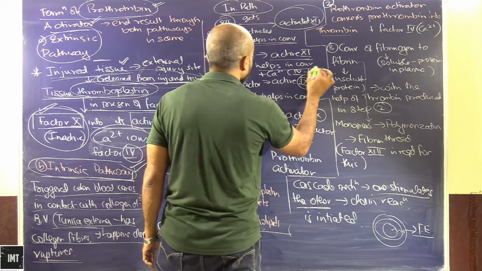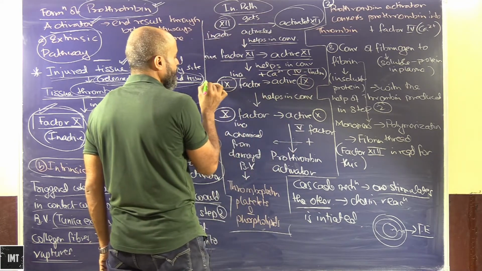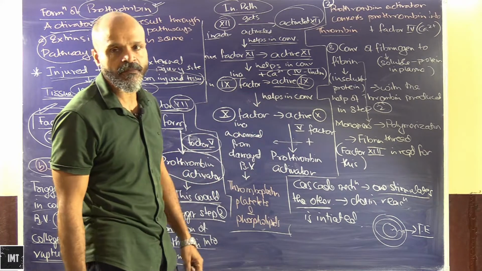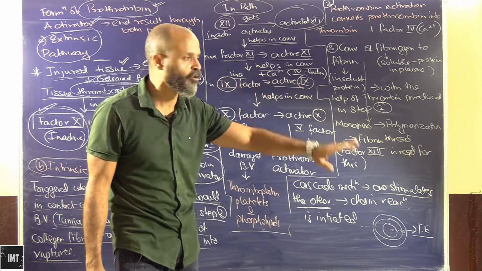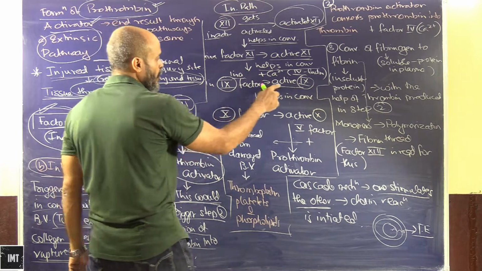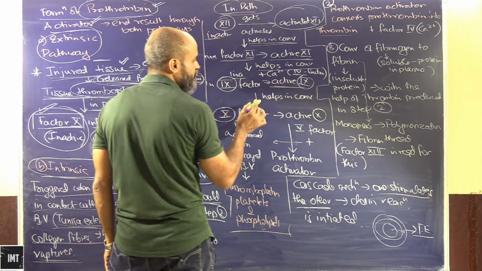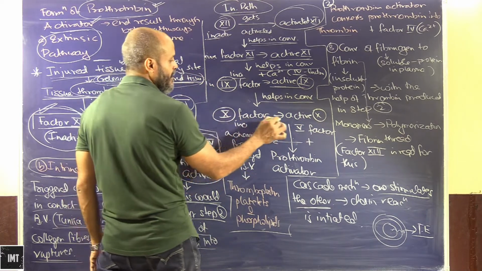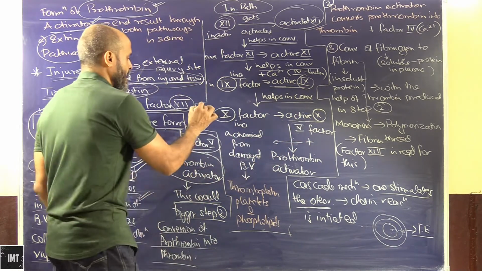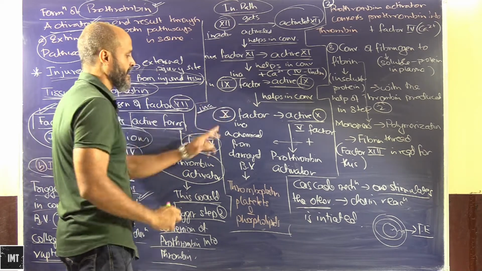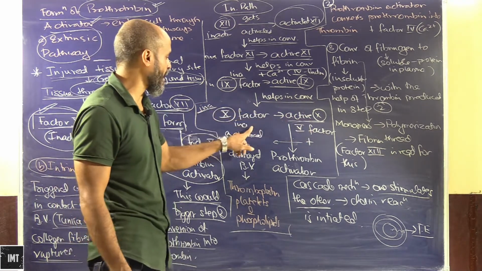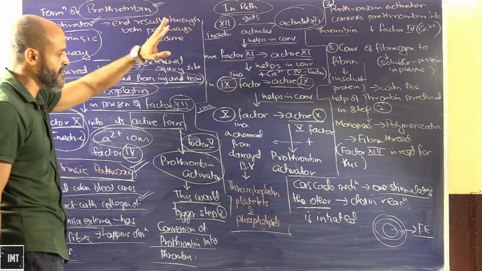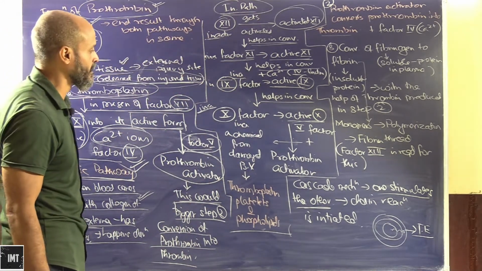This again will help in the conversion of inactive factor 9 to active factor 9 in the presence of calcium ions, which is also known as the fourth factor. Now the active factor 9 helps in the conversion of inactive factor 10 to active factor 10. So you see how the factors are getting involved in all the conversions.